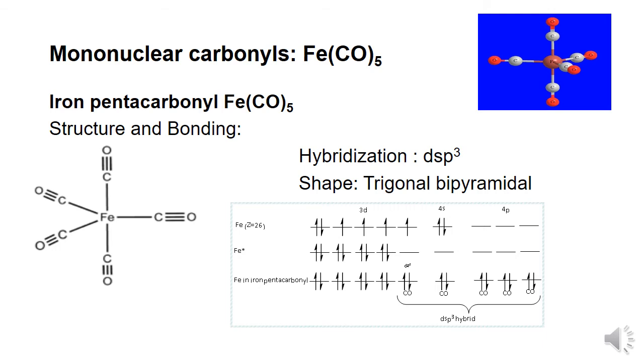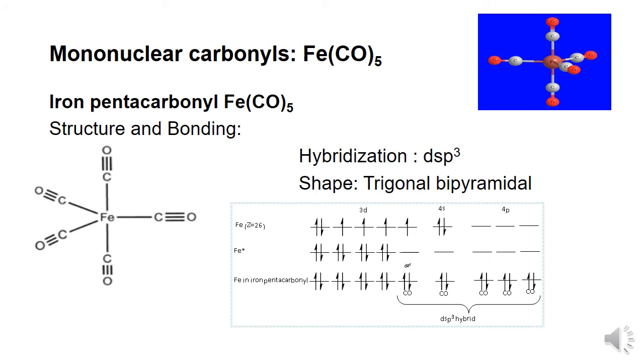Raman and IR spectra show that it has a trigonal bipyramidal shape. It undergoes dsp3 hybridization and the 5 dsp3 hybrid orbitals lie around the iron atom in a trigonal bipyramidal fashion, and the 5 CO molecules give 5 electron pairs to the iron atom.